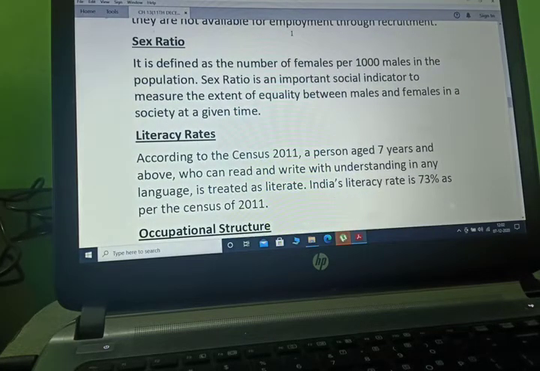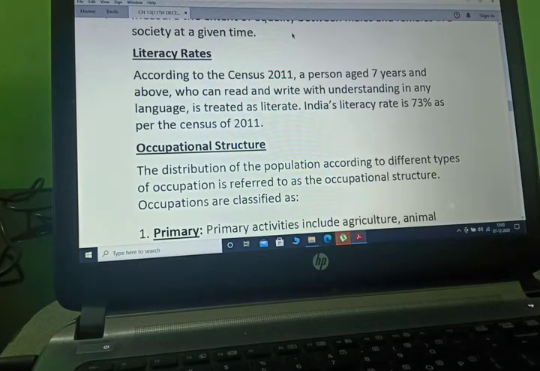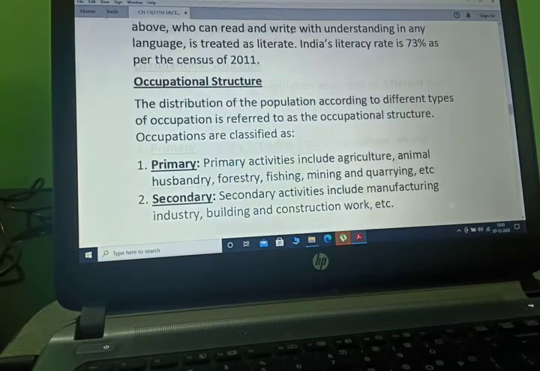Now sex ratio. It is determined as the number of females per thousand males in a population. It is an important social indicator to measure the extent of equality between males and females in a society at a given time. Now literacy rate. According to the census 2011, a person aged 7 years and above who can read and write with understanding in any language is treated as literate. India's literacy rate is 73% as per the census of 2011.